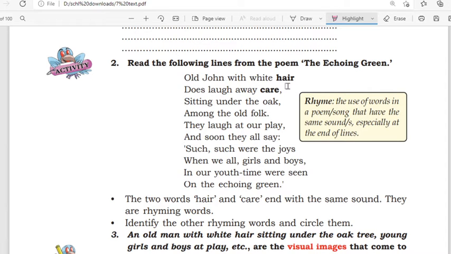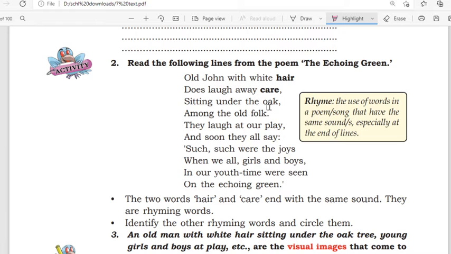Do you feel any similarity between these two words? Yes, both the words hair and care end in the same sound. The ending sounds are similar in both the words.